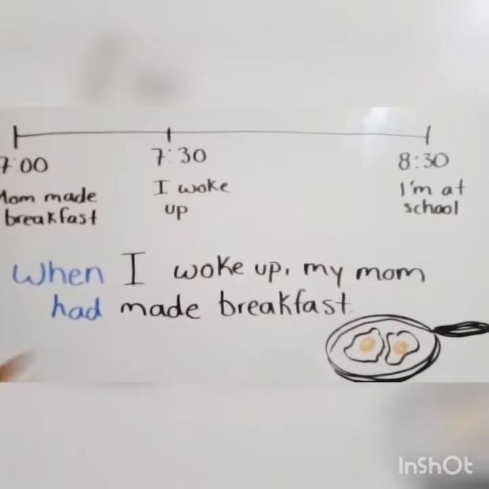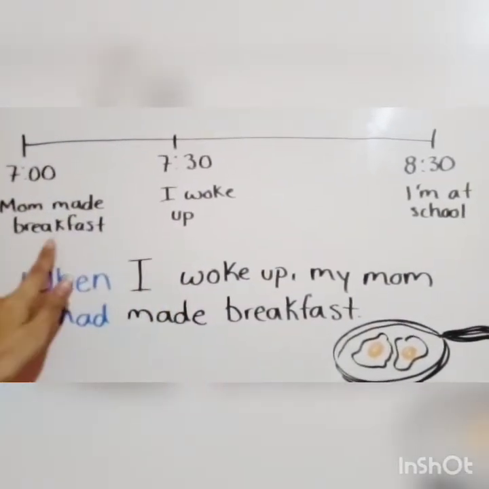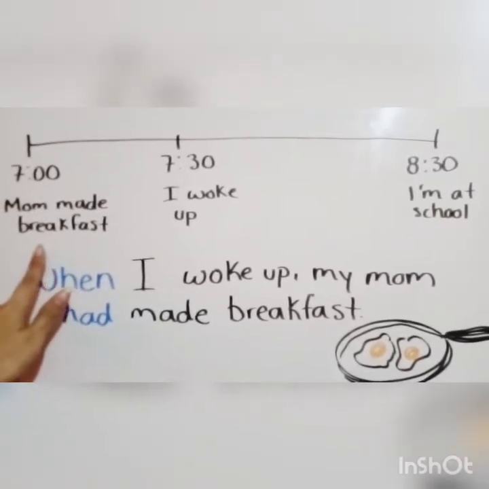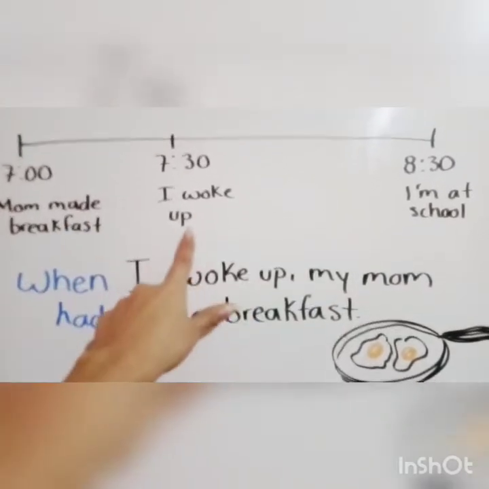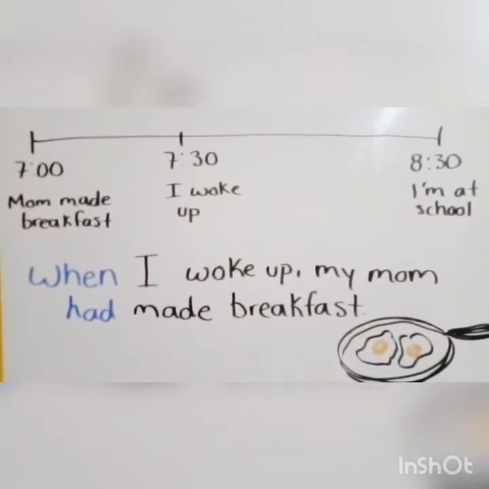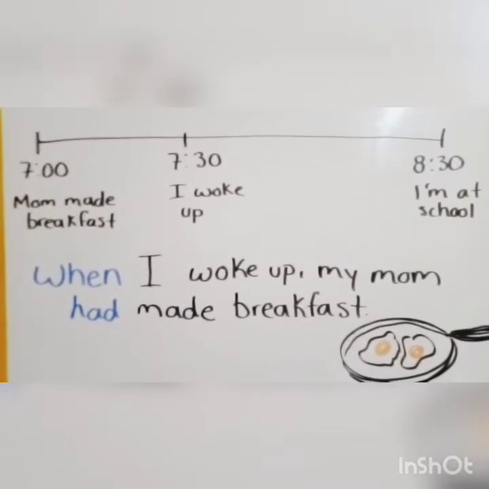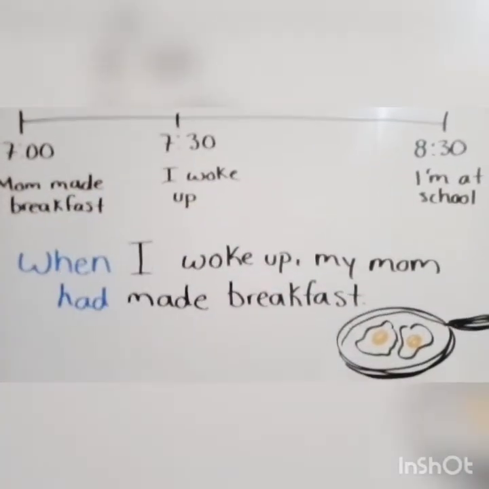This means that these both are in the past. But this one, my mom made breakfast, happened before I woke up. That is when I use past perfect: when I have two things in the past, but one happened first, then the other.